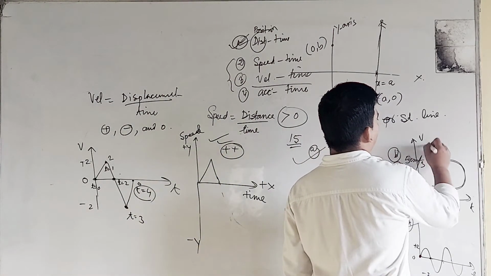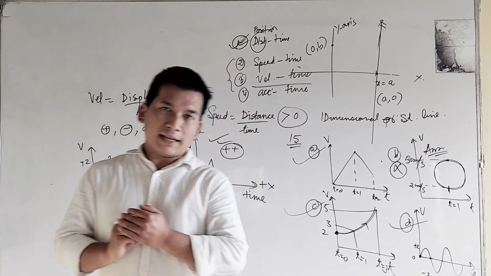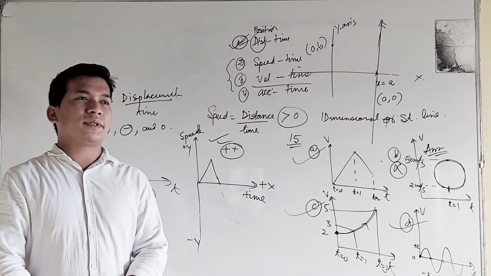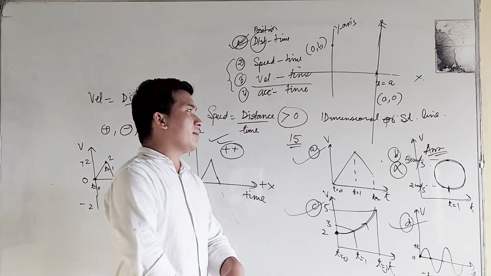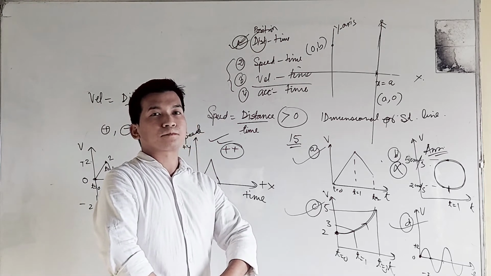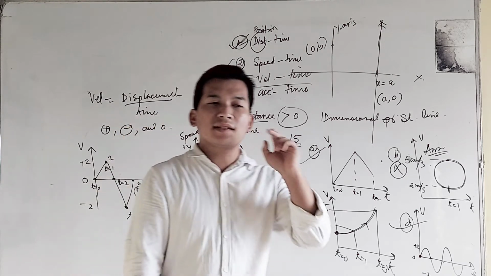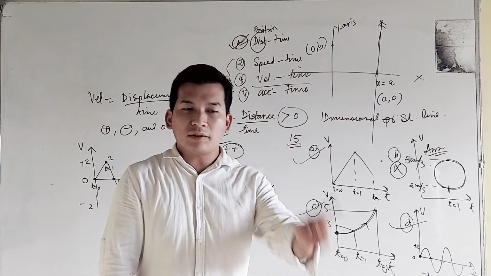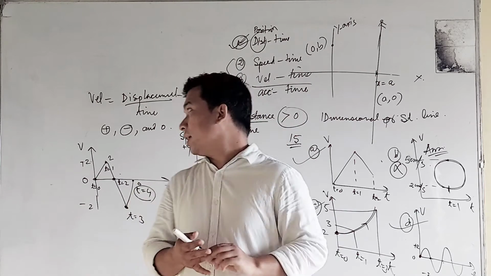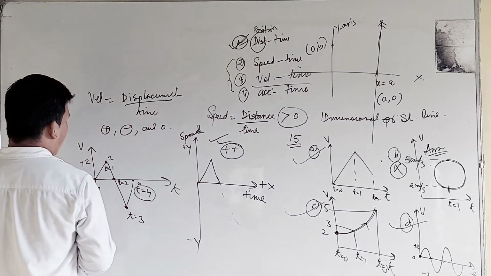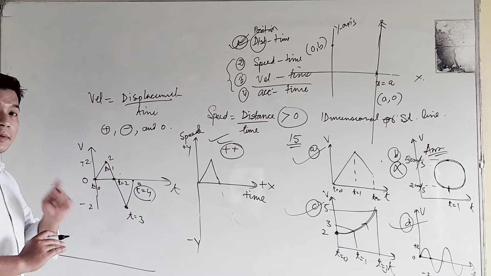So this will be our answer, option number B. Understood? One dimension versus two dimension, let me clarify. My question number 15 is one dimension. In one dimension it will have only one displacement, only one velocity, only one acceleration. But in two dimension, it may have two different velocities, two different displacements.